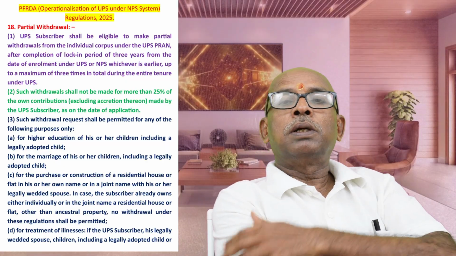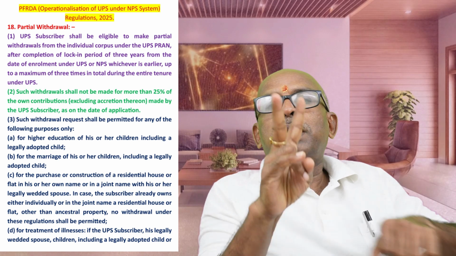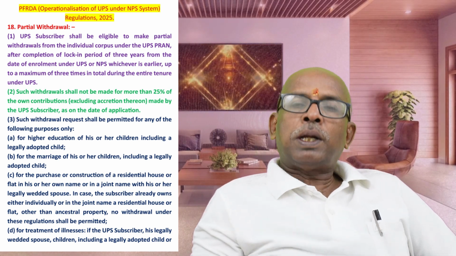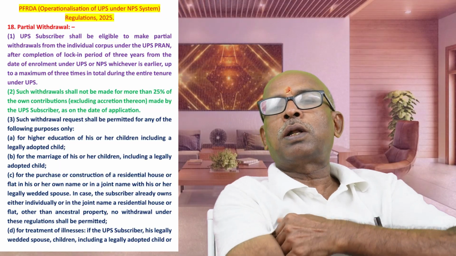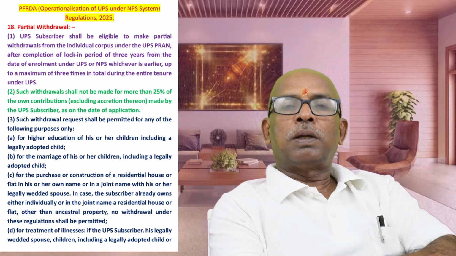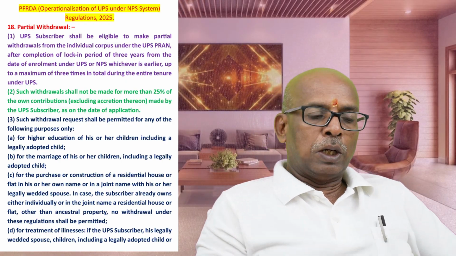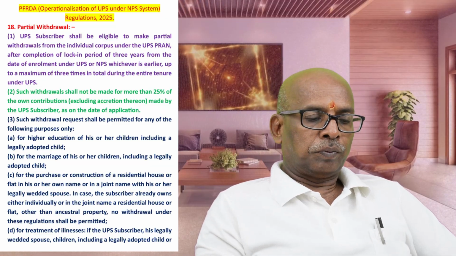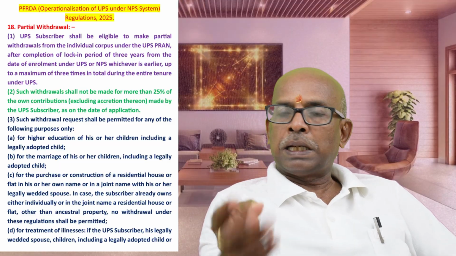So suppose you already took one withdrawal before UPS. Then for the rest of your life you can take another 2 withdrawals. But when you take a withdrawal, there is a risk. If it falls short of the benchmark corpus, your pension payout will be reduced proportionally, which you have already seen. Every time, it is paid at not more than 20%. So you can take a lesser value also.